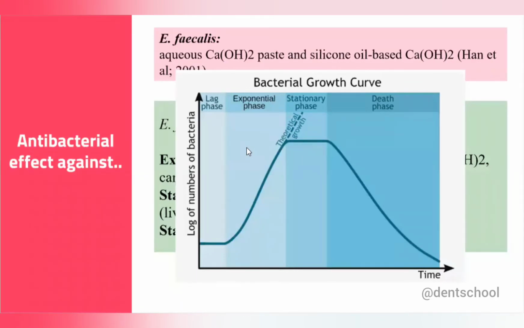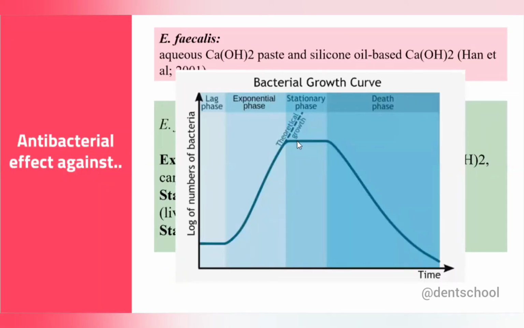And we know that calcium hydroxide can directly affect the cell wall of the bacteria by protein denaturation, it can also affect the lipid component, and also it can directly damage the DNA. So during this phase, they are in very critical conditions, so we can kill the bacteria if they are dividing.